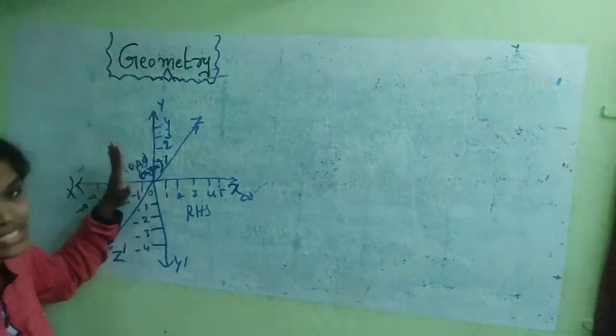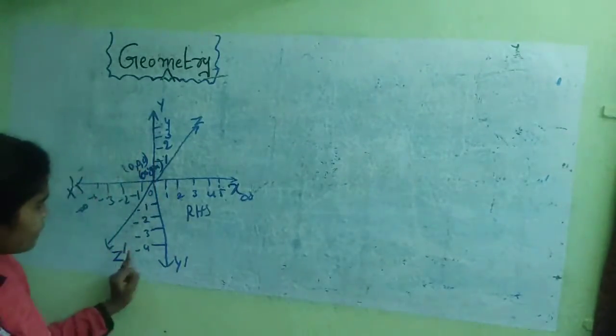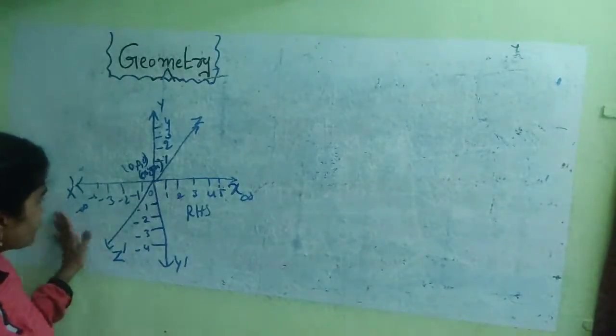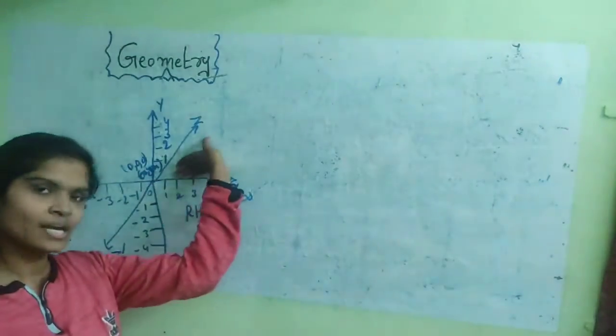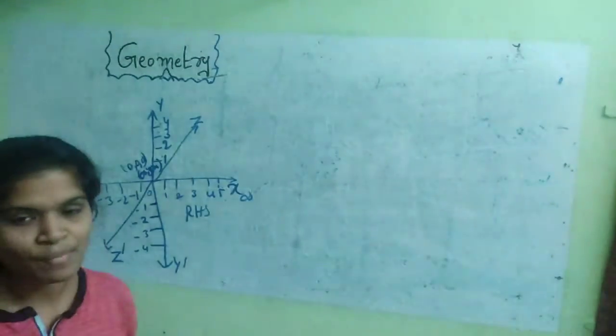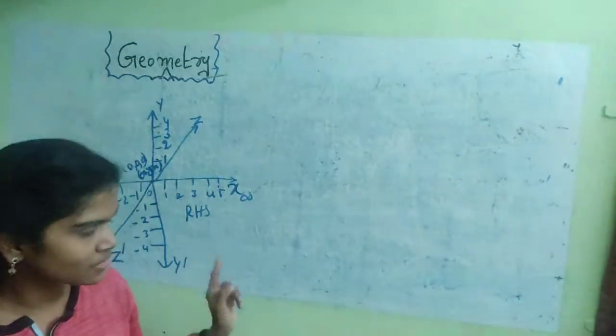Positive numbers are represented above, and negative numbers below. Same here, positive and negative numbers. This is the 3-dimensional, 3-axis representation.